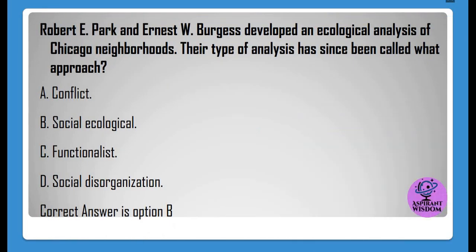Robert E. Park and Ernest W. Burgess developed an ecological analysis of Chicago neighborhoods. Their type of analysis has since been called what approach? A. Conflict, B. Social ecological, C. Functionalist, D. Social disorganization. Correct answer is option B.